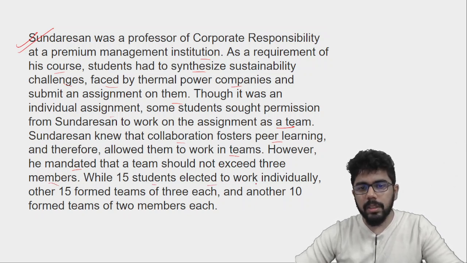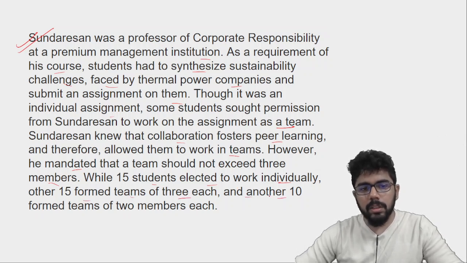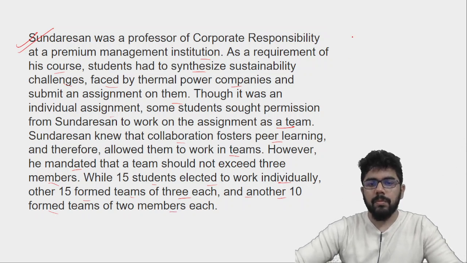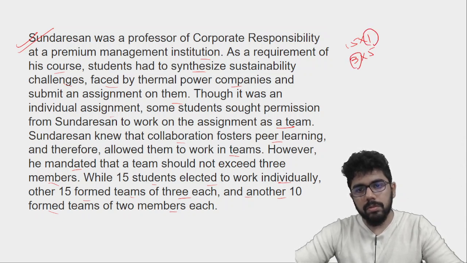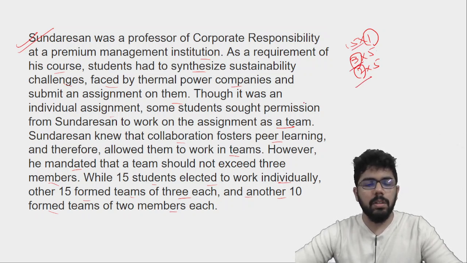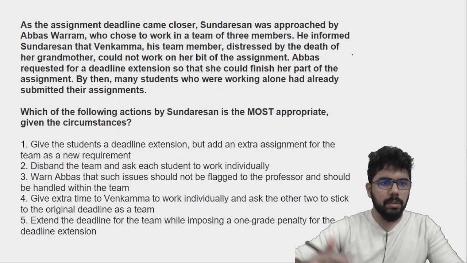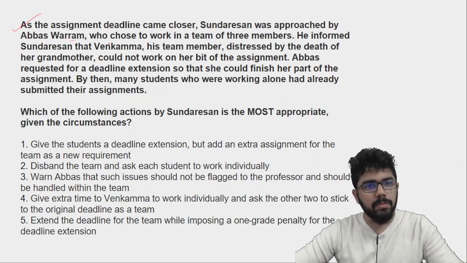While 15 students elected to work individually, other 15 formed teams of 3 each and another 10 formed teams of 2 each. So 15 अकेले काम किए, while 15 students formed teams of 3 each and 10 members formed teams of 2 each. तो ऐसा करके टीम ऑफ 3, टीम ऑफ 2 एंड इंडिविजुअली काम कर रहे हैं. क्वाइट सिंपल सा क्वेश्चन है. लेट अस सी.